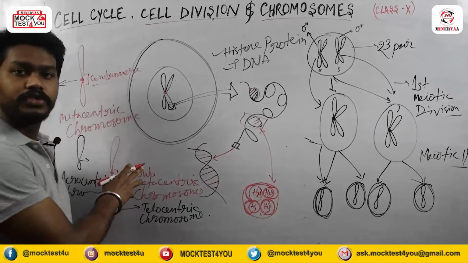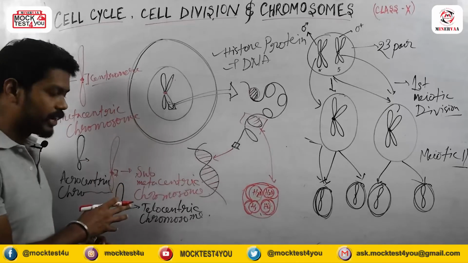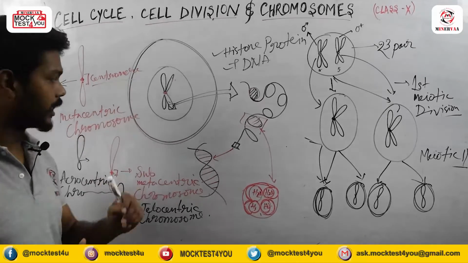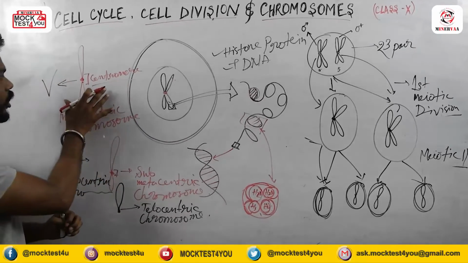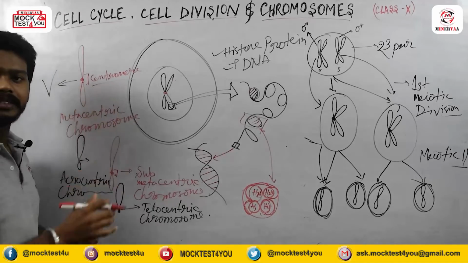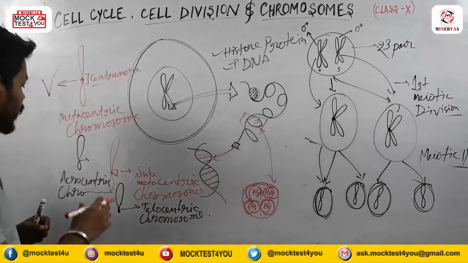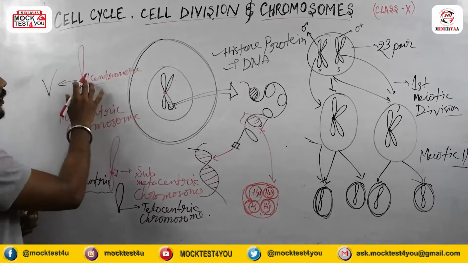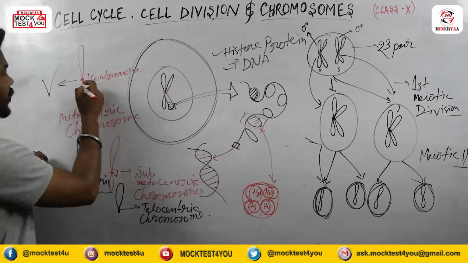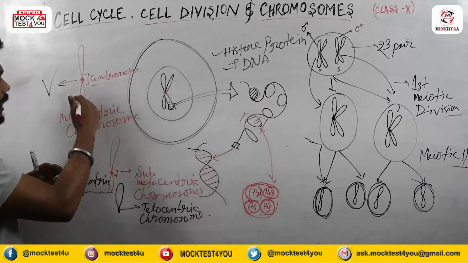So on the basis of centromere, chromosomes can be divided into 4 categories. First I told you that metacentric means the centromere region is present in the mid portion of the chromosome, and submetacentric means at the side of the mid portion.